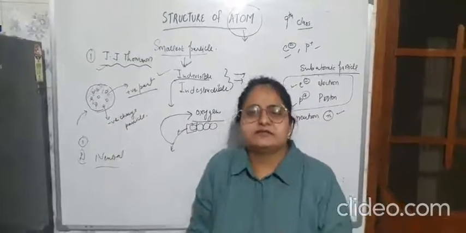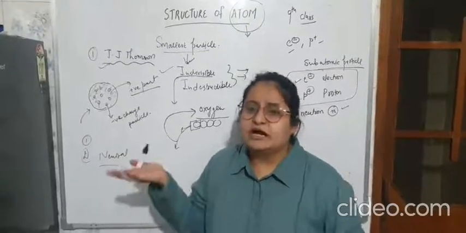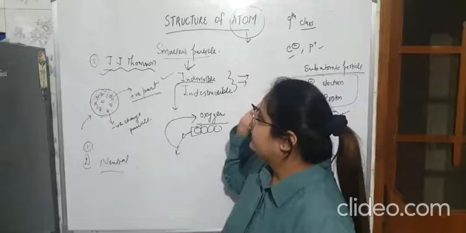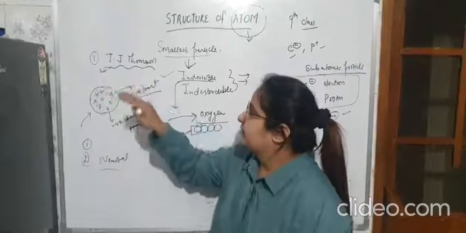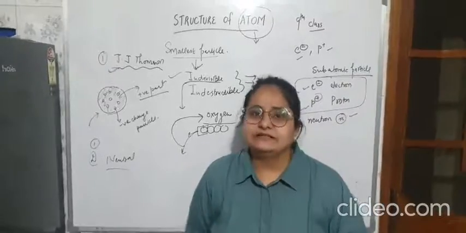And there are many more models, like the Rutherford model, the Bohr model, and then quantum mechanics, which is upper level. But for the 9th class we are strictly bound to the J.J. Thomson model and the Rutherford model, and I will explain the Rutherford model later in the next class.